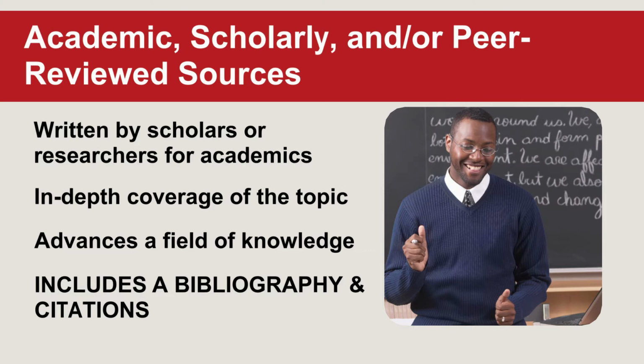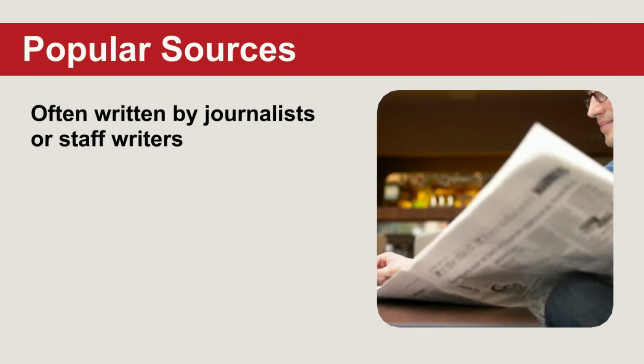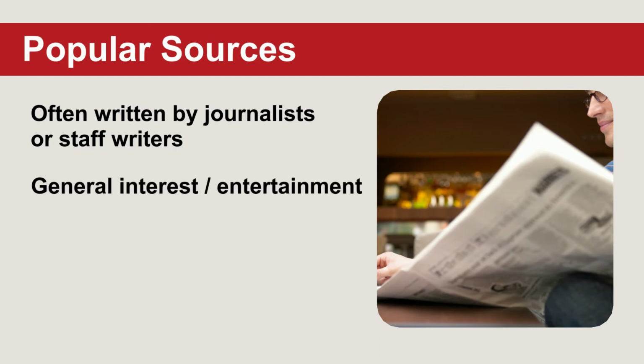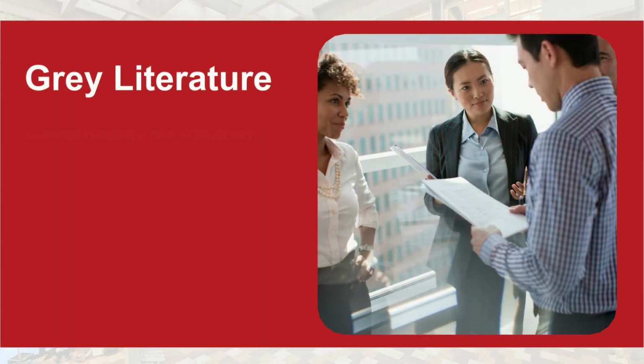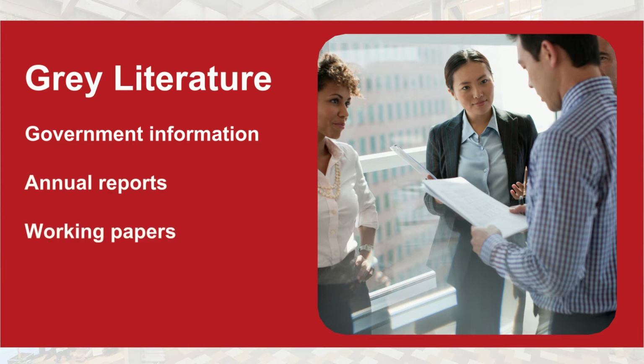citations. A popular source is often written by journalists or staff writers. It's meant for general interest and sometimes for entertainment. It usually includes photos or ads, and it usually doesn't contain a bibliography. Gray sources, or gray literature, refers to government information or government documents, annual reports, or working papers. They sometimes include bibliographies, but not always.